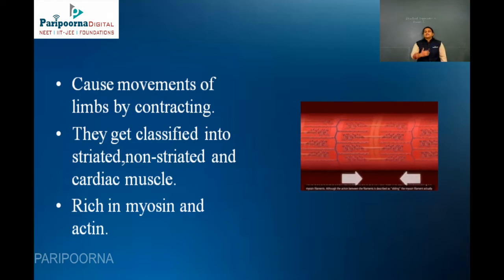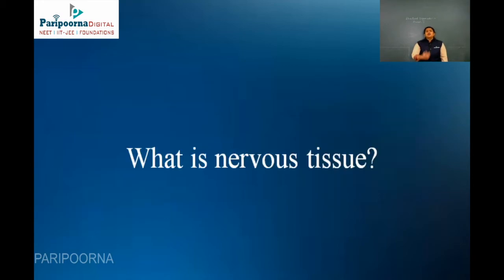So all of these, striated, non-striated and cardiac muscle, which comprise the muscle tissue, are rich in myosin and actin protein, which provide rigidity and support to the muscle tissue. In this image you can easily see the contraction and relaxation of the muscle cells happening, because of which the movement of the limbs and the hands happens. Clear?